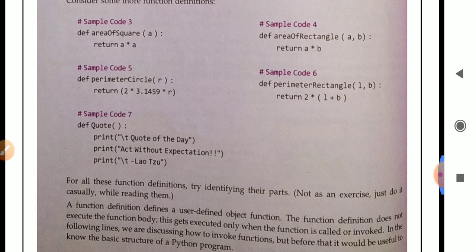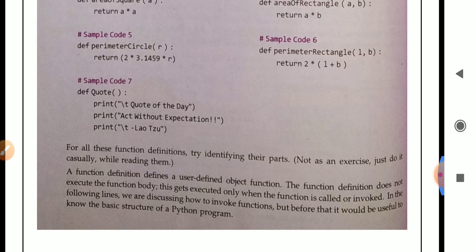For all these function definitions, try identifying their parts, not as an exercise. Just do it casually while reading them. A function definition defines a user defined function object. The function definition